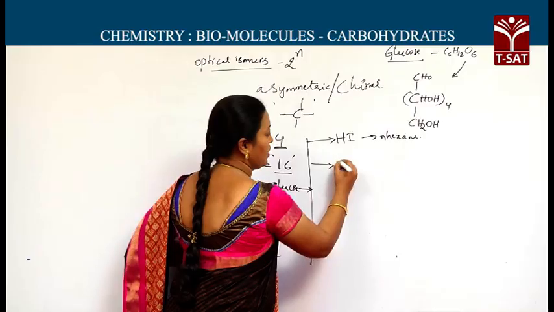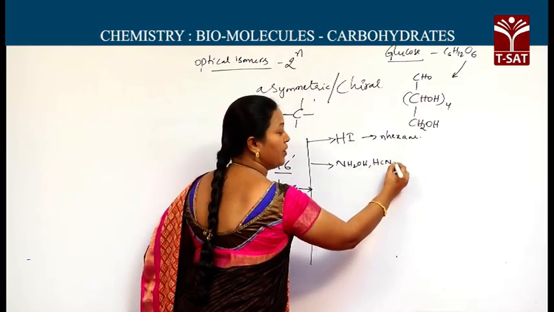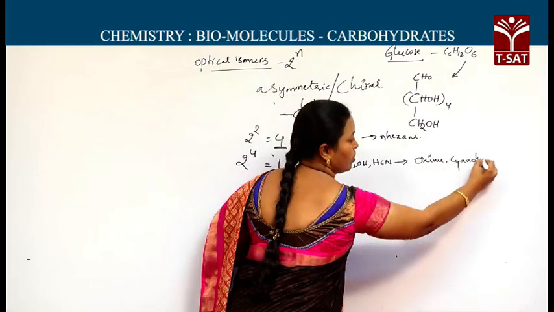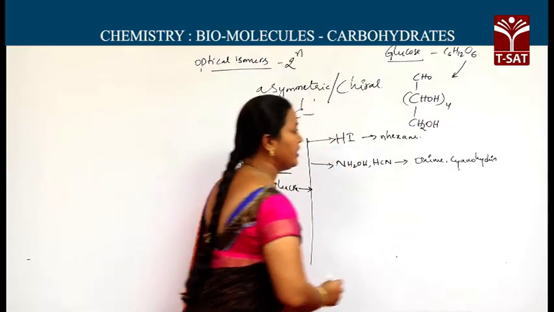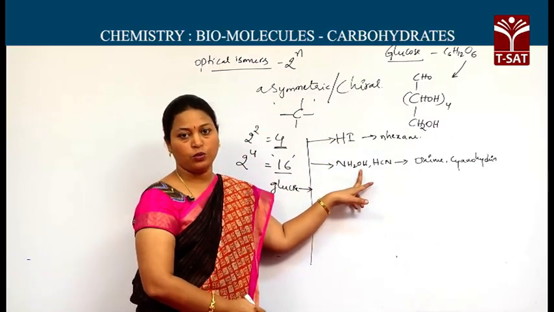On reaction with hydroxylamine and hydrogen cyanide, we get oxime and cyanohydrin. These two indicate the existence of a carbonyl group in glucose.